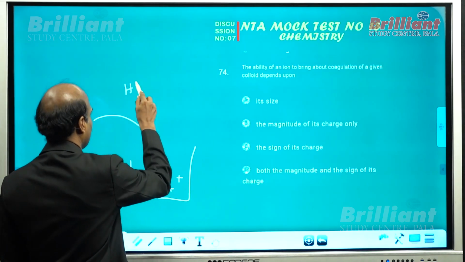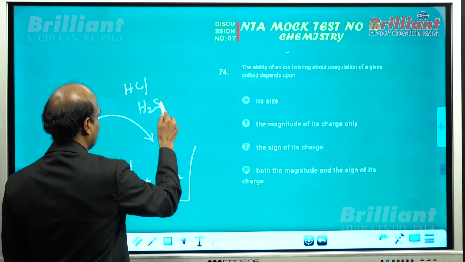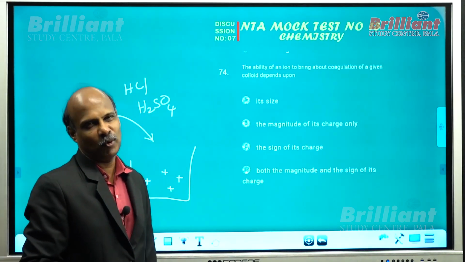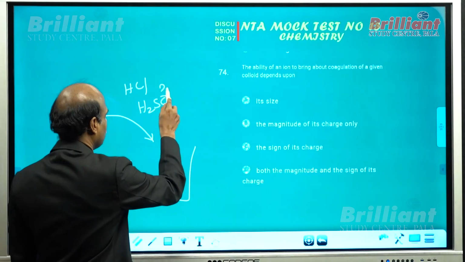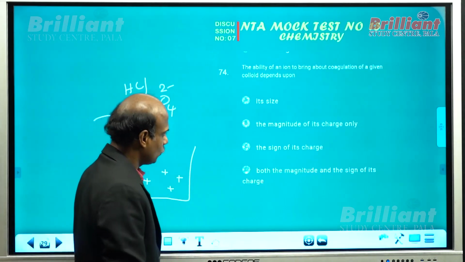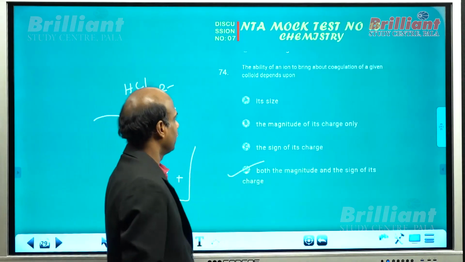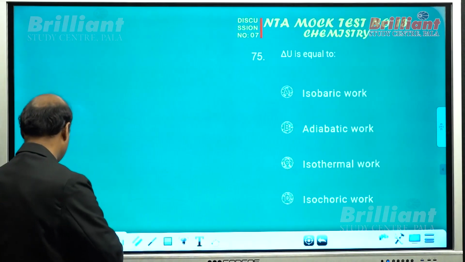In that case, HCl and H2SO4, if you take, the sulfuric acid possesses greater coagulating property. Why? The anion possesses greater charge here. So both magnitude and sign of its charge are considered. That is what the Hardy-Schulze rule says.